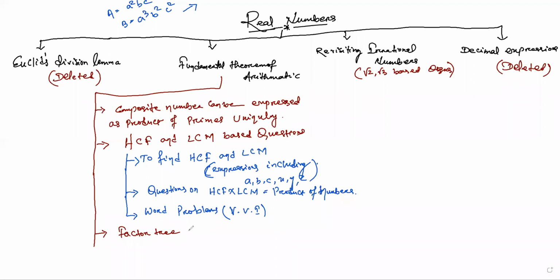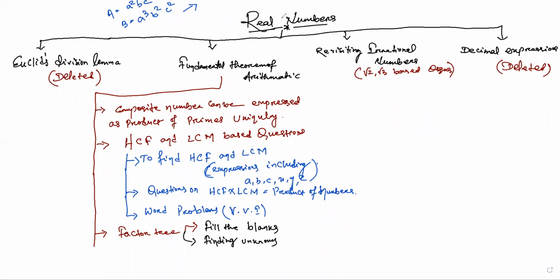तो फैक्टर ट्री के ऊपर दो टाइप के क्वेश्चंस होते हैं, completion or fill the blanks. You can write here fill the blanks. And another is completion, or you can say finding unknowns. So factor tree के ऊपर दो टाइप के क्वेश्चन हो सकते हैं, fill the blanks and finding unknowns.